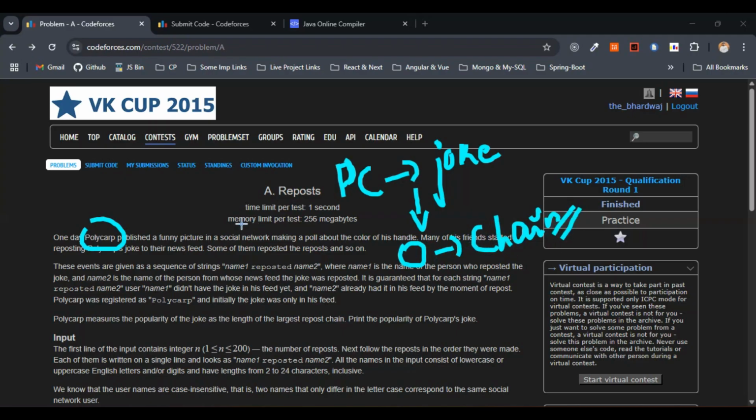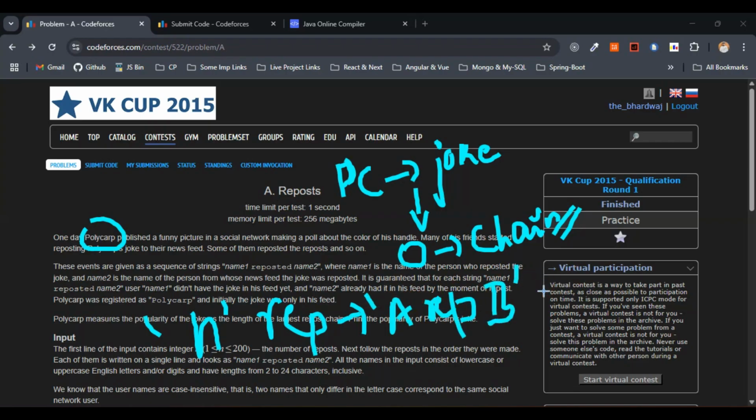We are given n reposts in the form of 'a reposted b'.